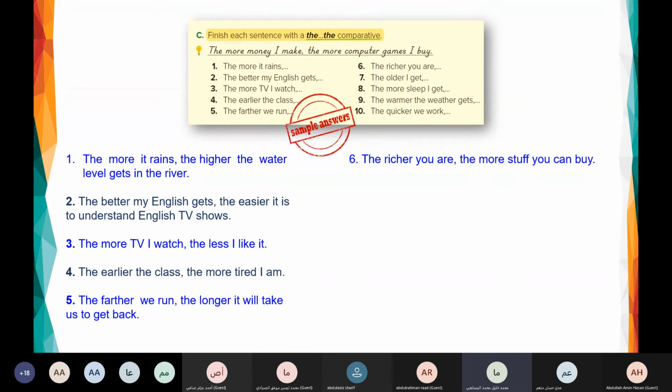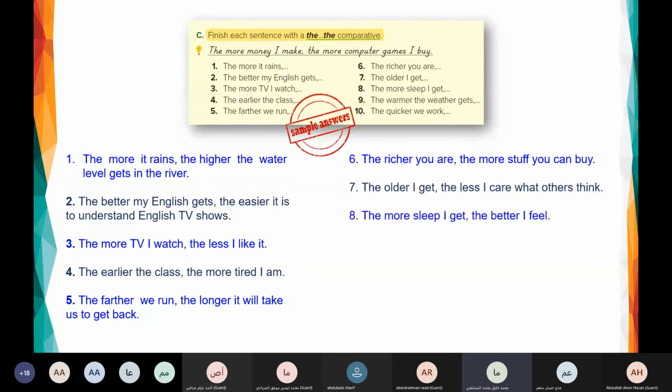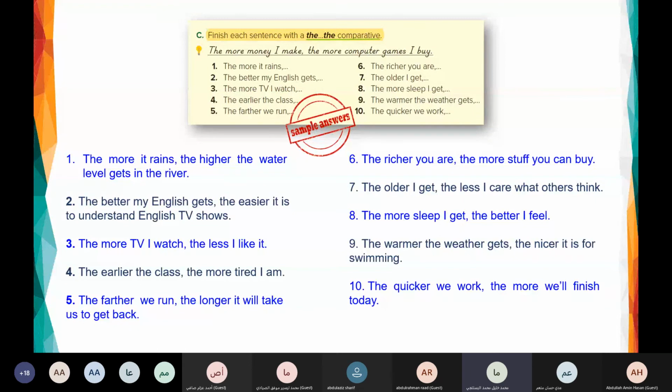The older I get, the less I care what other people think. The more sleep I get, the better I feel. The warmer the weather gets, the nicer it is for swimming. The quicker we work, the more we will finish today. So these are just examples about the last rule, using the with the comparatives. You can have a screenshot and do them later.